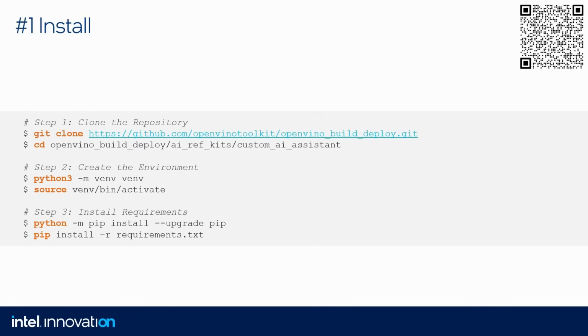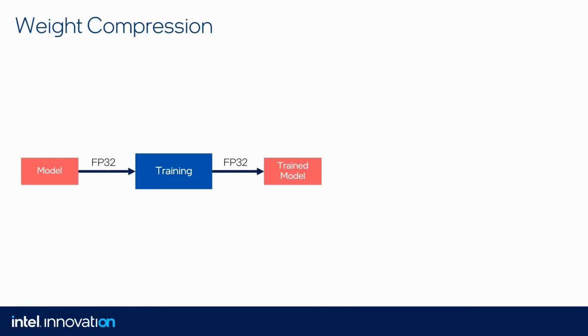And before I show you code, I need to talk a little bit about weight compression because it's a very important thing in this project. So when you have your deep learning model, it's in floating point 32 precision. Then you train that model, it's still in floating point 32 precision, and then you have this model trained in the same precision.